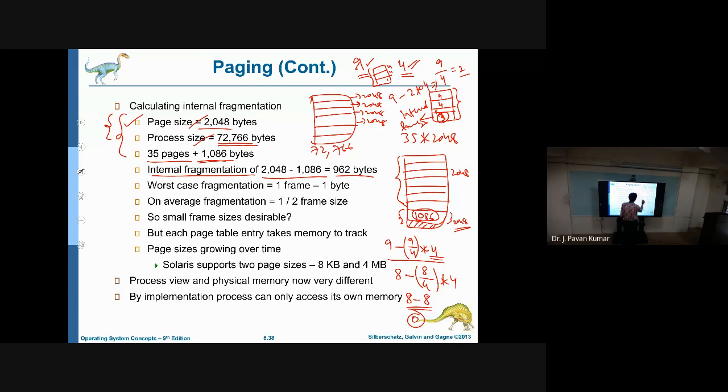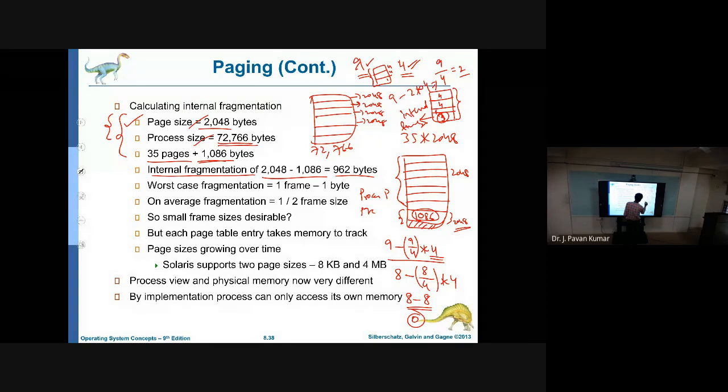Like this, if the process size is P and page size is S, then what is the formula for internal fragmentation? P minus P by S multiplied by S. This can be 0. If it is 0, we conclude there is no internal fragmentation. If it is other than 0, then that much internal fragmentation exists.